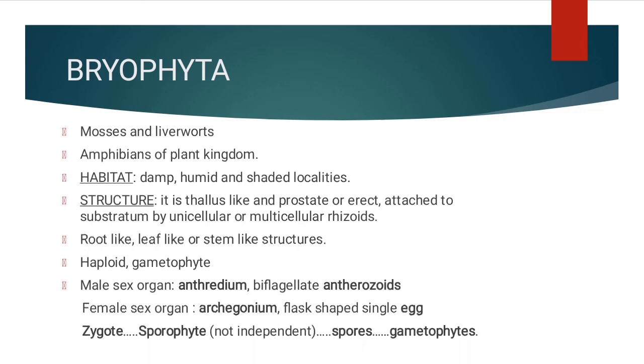Now then what happens? The antherozoids combine with this egg. It results in the formation of a zygote. Now this zygote, instead of directly undergoing reduction division to form the gametophyte, forms a sporophyte. But the sporophyte is not an independent structure. It is still attached to that gametophyte, so that it can derive nourishment from it. And some cells of the sporophyte undergo reduction division or meiosis to form spores. Now these spores germinate to form the gametophyte again.